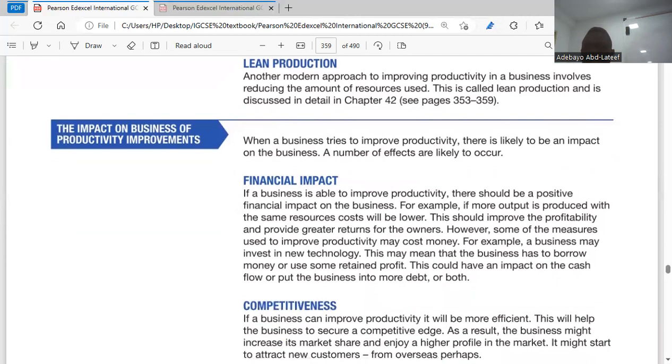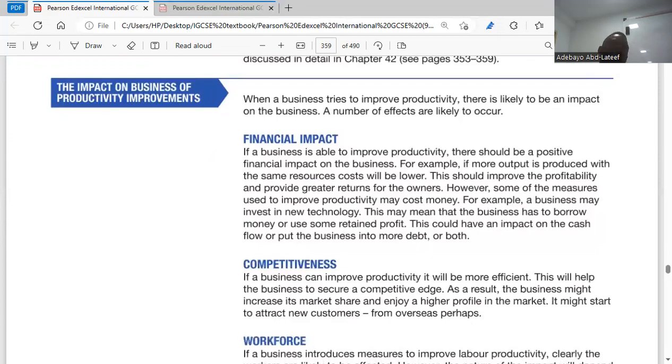So when the business tries to improve productivity, there's likely to be an impact on the business. A number of effects are likely to occur. One, financial impact. So what are the impacts of productivity improvements? When you are trying to improve your productivity, how does it impact the business? One, we talk about financial impact.